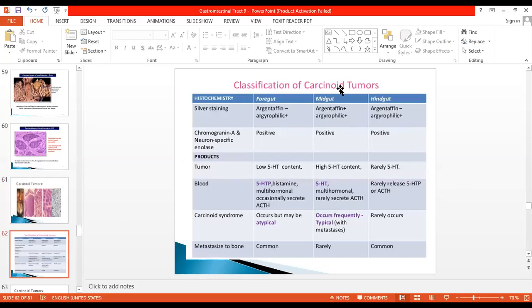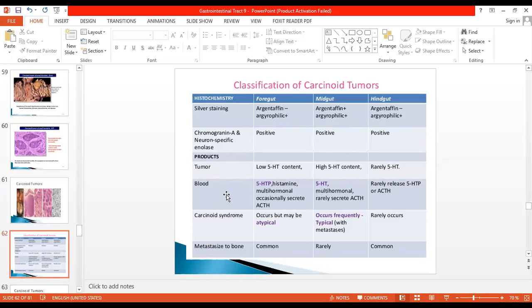This is the older classification, as I've told you, foregut, midgut, hindgut, but we do not use it. But when you do silver staining, all of these can be argyrophil positive, or argyrophil positive but argentaffin negative can be seen. Chromogranin and synaptophysin are positive in all of them. These tumors produce 5-hydroxytryptamine.